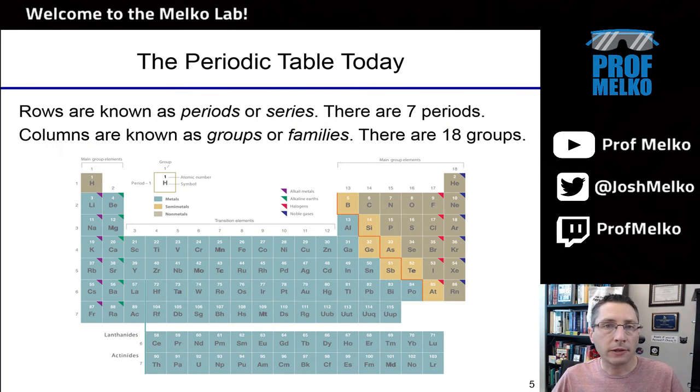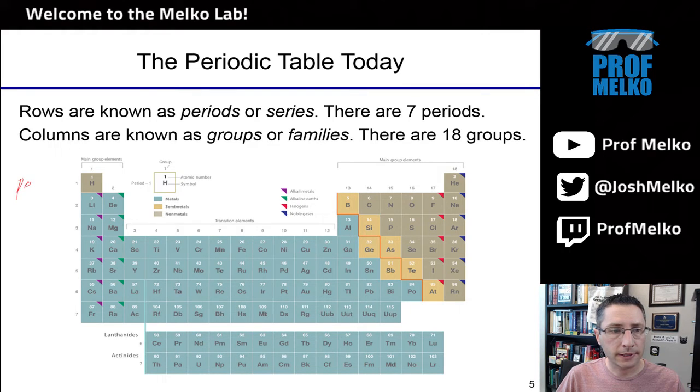Now, some vocabulary that we need to be comfortable with using when we read information in chemistry texts about the periodic table. They're going to refer to things as periods or series or families or groups. And so let's just go over what each of these terms means. There are 7 periods in the periodic table.